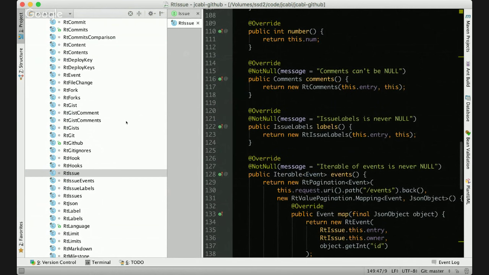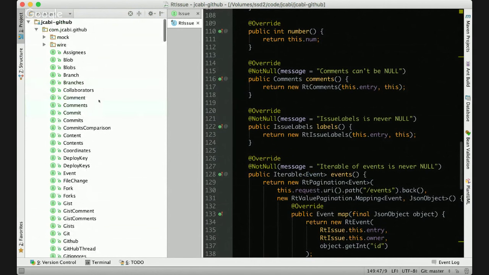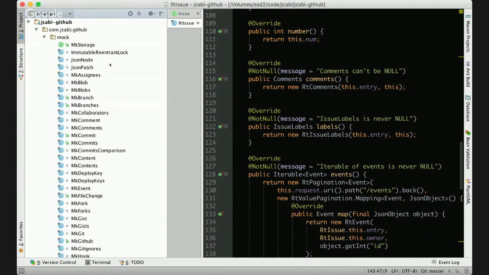On top of that, we have another package, and in this package we have a collection of classes which start with the MK prefix, which is for mock. It could be FK; now I'm using FK, but I was using MK last year. So mock or fake doesn't really matter.